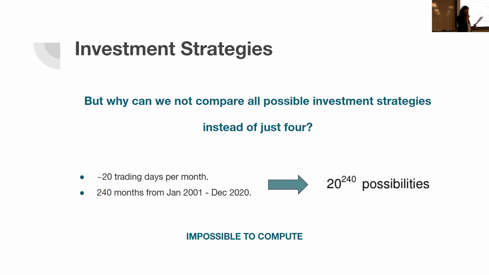So now you may have noticed that I only coded 4 different strategies, and there are definitely many others. And in fact, there are 20 to the power of 240 possibilities. This number comes from the fact that there are around 20 trading days per month, and there are 240 months from January 2001 to December 2020. So there are at least 20 to the power of 240 possibilities. And in fact, this number is impossible to compute. There's not enough time in this universe to compute this number. So that's why I cannot compare all the possible investment strategies. So I decided to stick with 4. And we'll see how that goes.